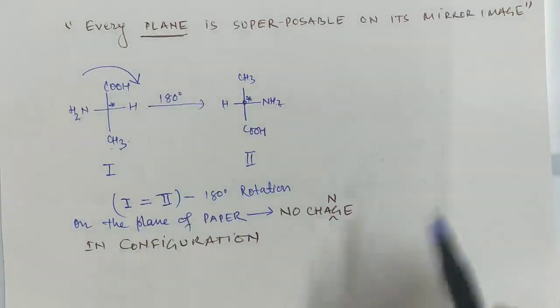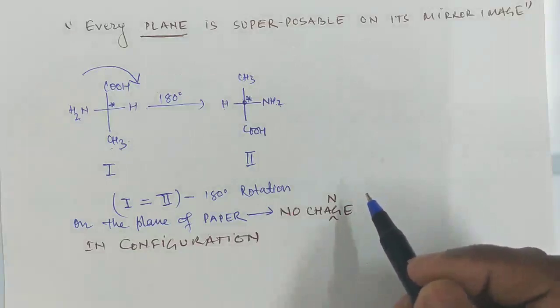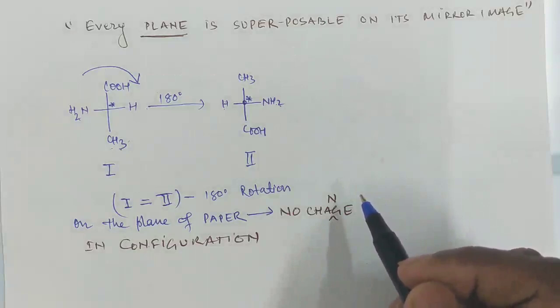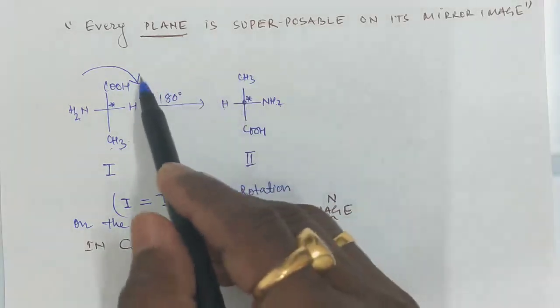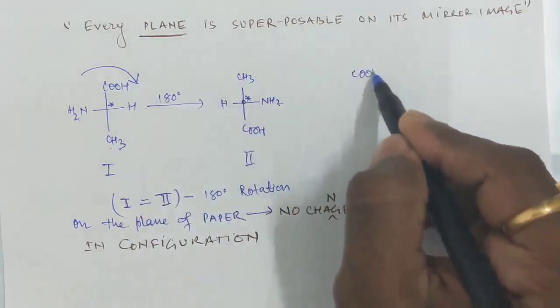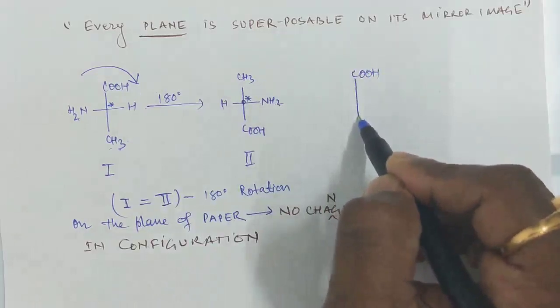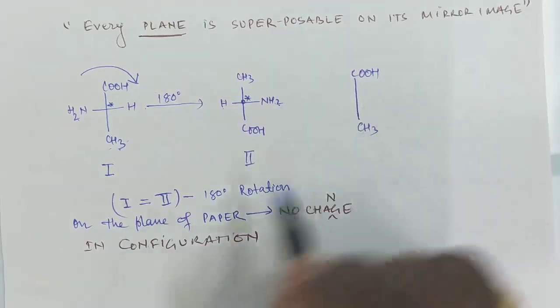Suppose that we put a mirror here. Suppose I am taking the same structure, COOH and CH3.